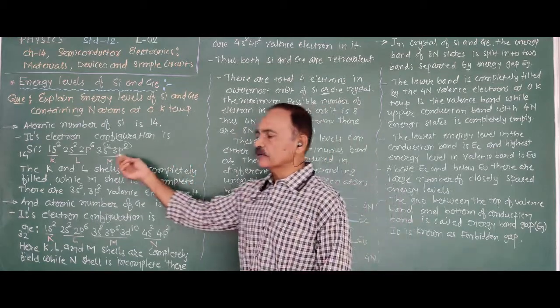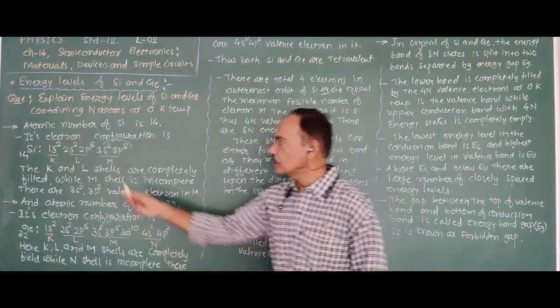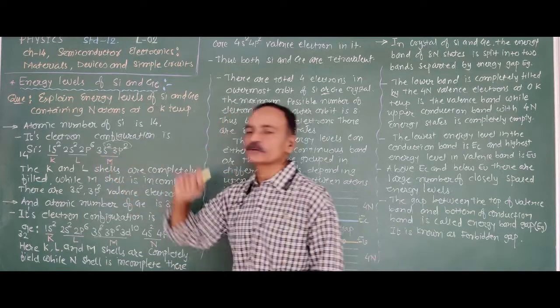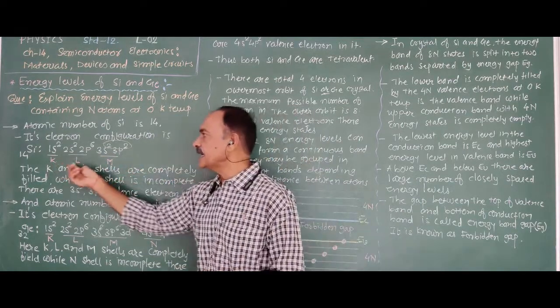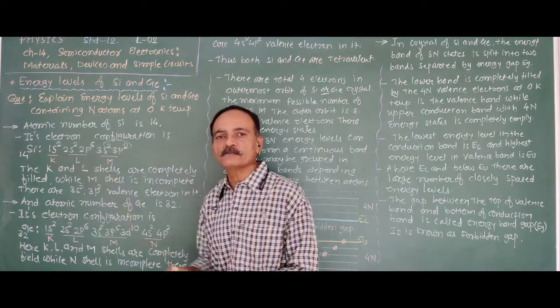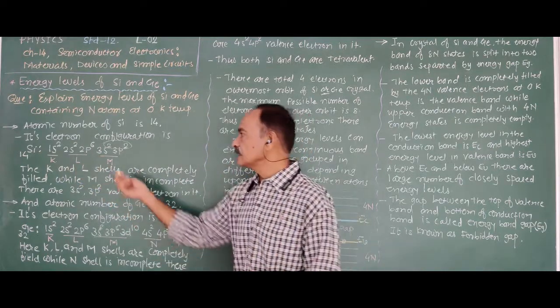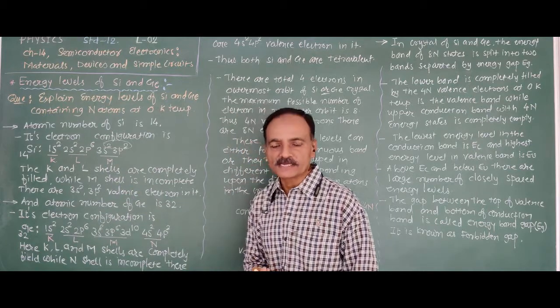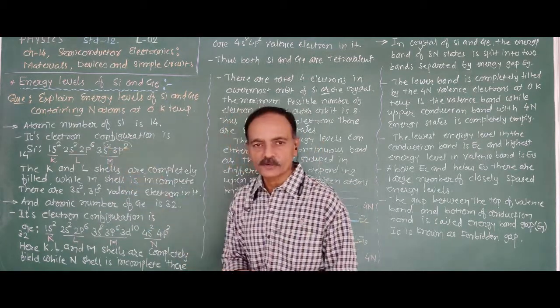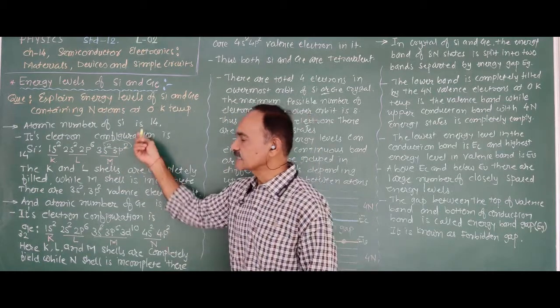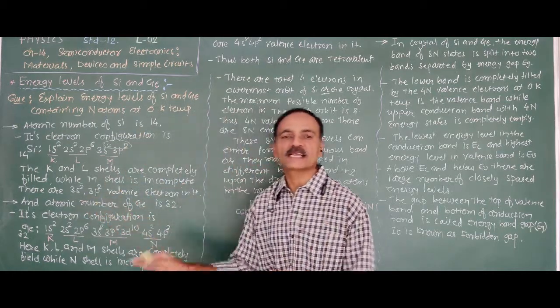Its electronic configuration is 1s2, 2s2, 2p6, 3s2, 3p2. In this electron configuration, the K and L shells are completely filled by the electrons, while the M shell is incomplete. In the M shell, there are 4 electrons. Therefore, the silicon has 4 valence electrons.